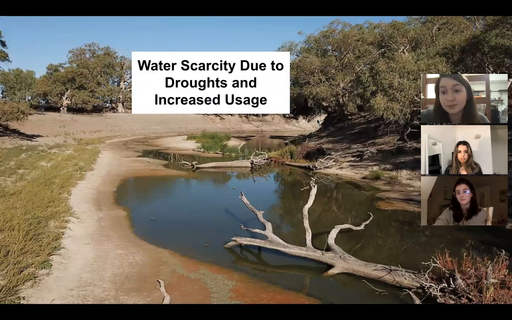So the issue that's associated with this basin is the fact that it has a lot of water scarcity due to the many droughts in the area. Specifically, one that was very impactful was the Millennium Drought. And another reason why there's so much water scarcity is the fact that it has increased usage, which means many people have been using the water in the basin. And as time has gone on, they've been using it for more and more reasons. This water scarcity has affected the populations of the fish and the birds in the area, which has decreased their populations. And it has also affected the water quality of the basin.